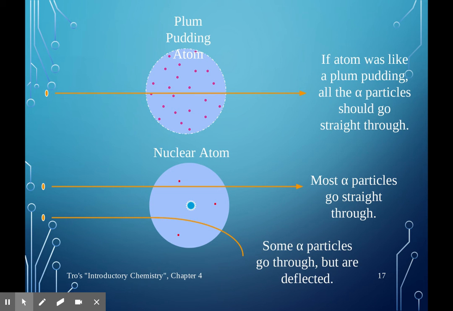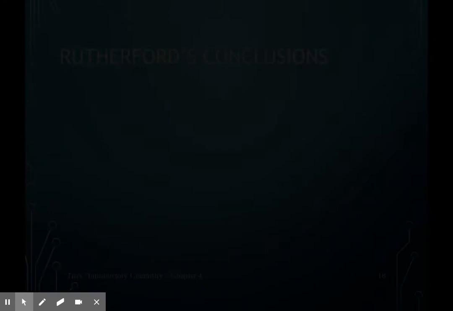However, there were a few that were deflected, and some shot straight back and did not go through, which meant it hit a very dense particle in the center. The ones that were deflected were getting near something that was positive. Because those alpha particles were positively charged, like charges repel. So when it got close to something positive, it actually repelled it.